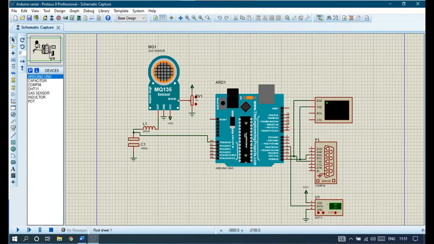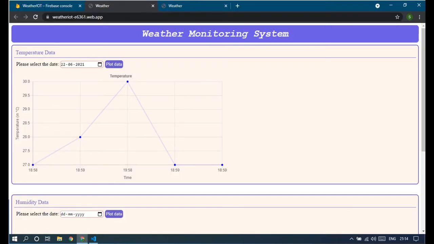So let us have a look at the circuit diagram. This is our Arduino. This is the DHT11 sensor. This is a virtual serial monitor for the Arduino. This is a virtual COM port for our Arduino. I have used Proteus software. I have also used MQ135 sensor, but in our case we are just measuring temperature and humidity, so we are not using it.